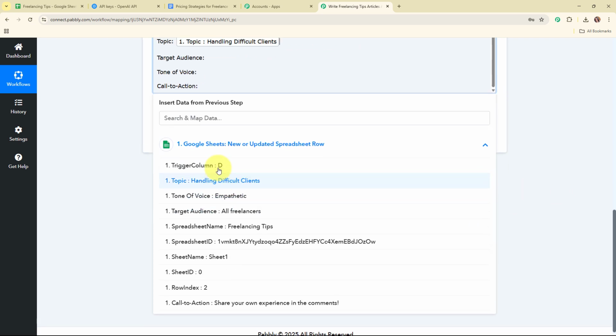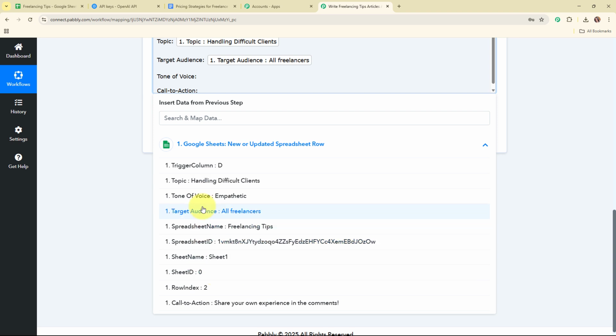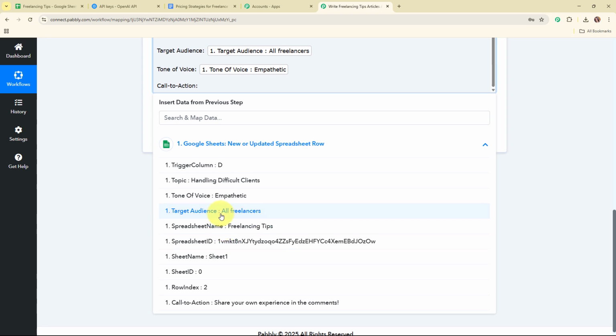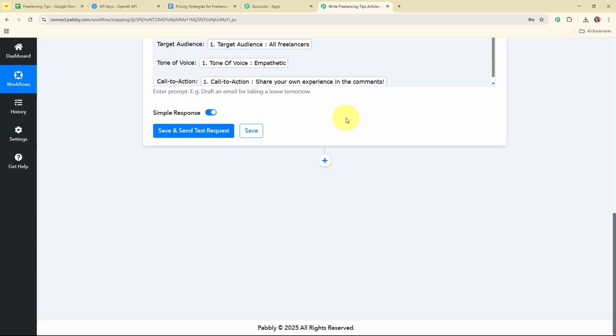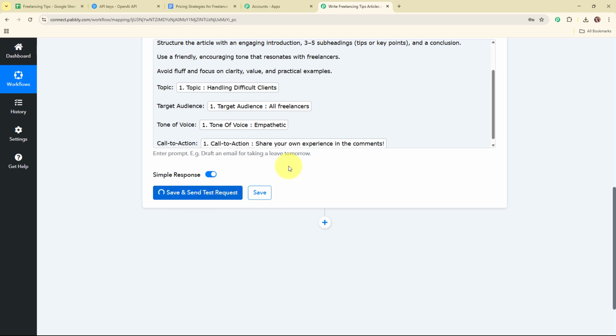So here for the topic, I'm going to map the topic. Here for the target audience, I'm going to map the target audience. Here for the tone of voice, I'm going to map the tone of voice. And lastly, I'm going to map the call to action. So this is call to action. And now, after entering all the required details, I'm going to click on save and send test request.